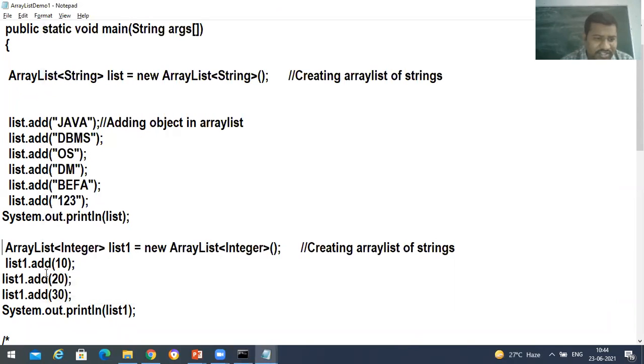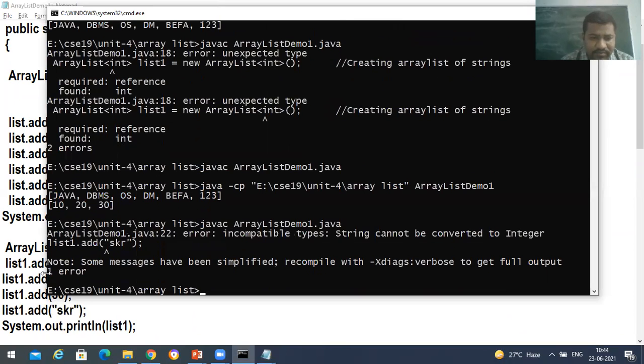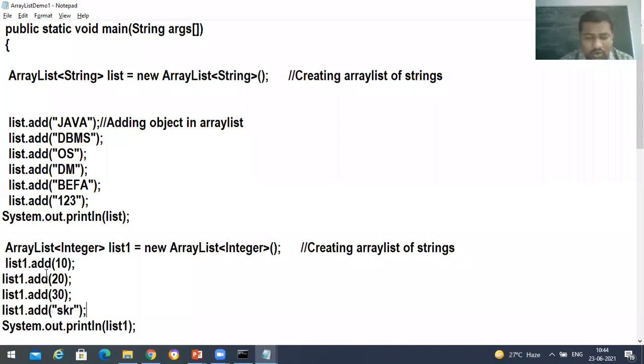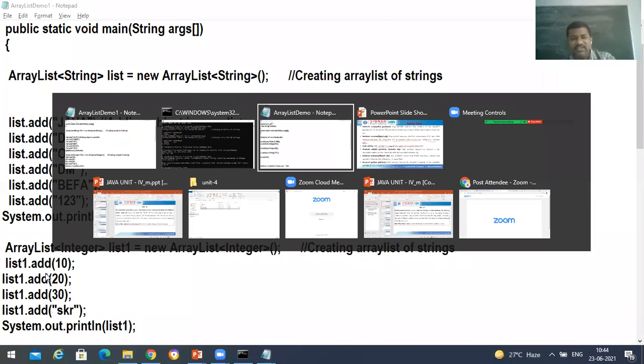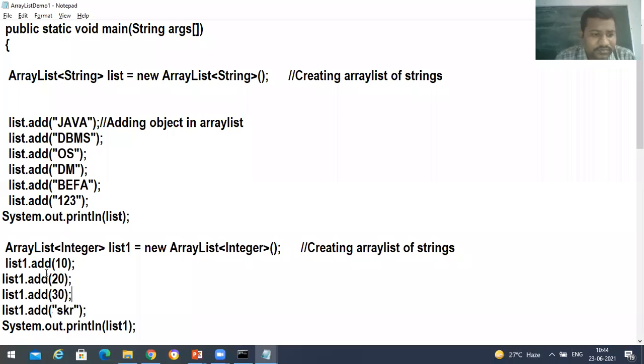Suppose now in this list1.add, I'm going to take some String over here. In that case, it generates what? Error. Right? It generates what? Error. Incompatible types: String cannot be converted to what? Integer. String cannot be converted to Integer. Clear with this, everyone? Clear, sir. Yes, sir.